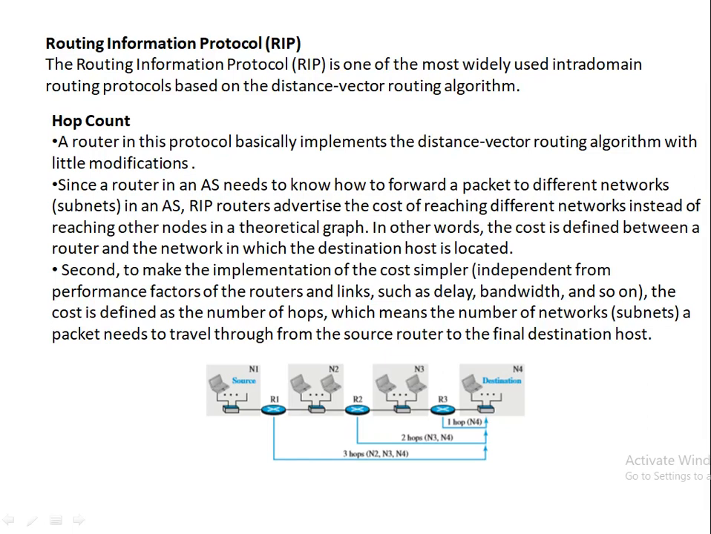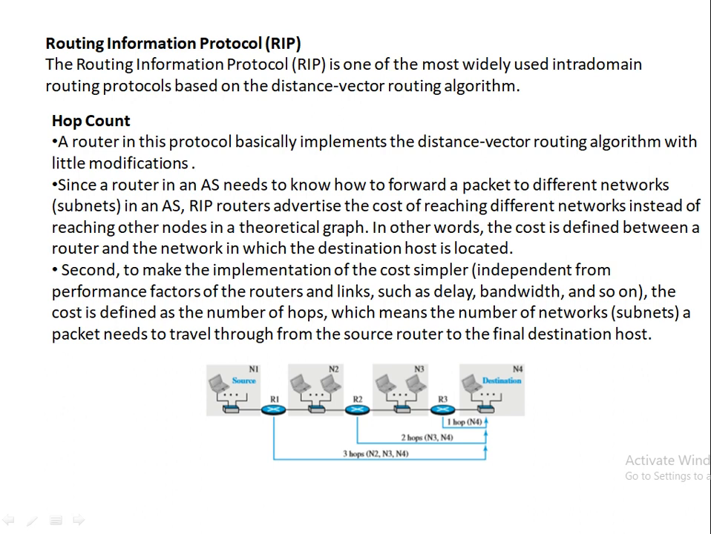The next topic is routing information protocol. Among the three protocols which we are discussing, the first routing protocol is RIP, that is routing information protocol. It is one of the most widely used intra-domain routing protocols. Intra-domain means within the autonomous system, within the AS, and it is mainly based upon the distance vector routing algorithm which we discussed. Now let us see what is the hop count.